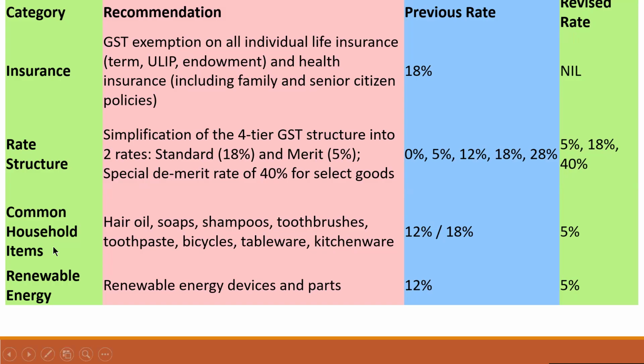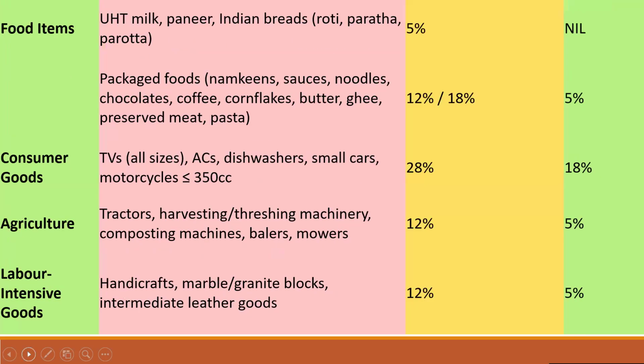For common household items like hair oil, soap, shampoo, toothbrushes, toothpaste, bicycles, tableware, kitchenware, etc., the previous rate was 12 to 18%. Now the revised rate is 5%. For renewable energy devices and parts, the previous rate was 12%. Now the revised rate is 5% GST.